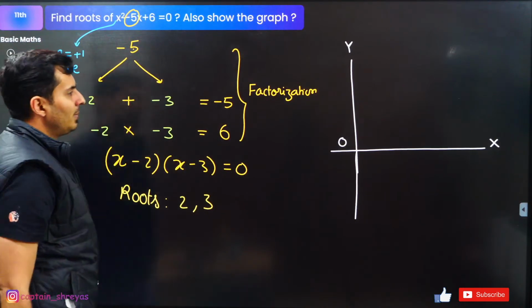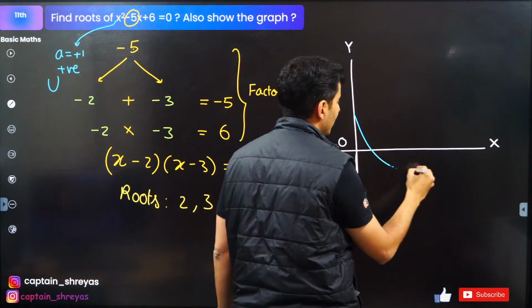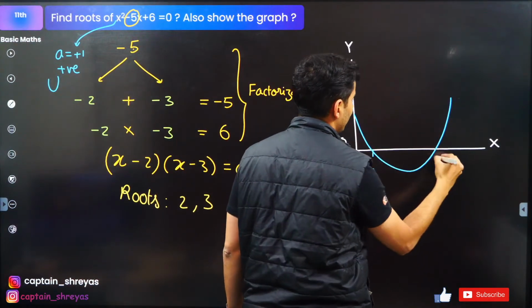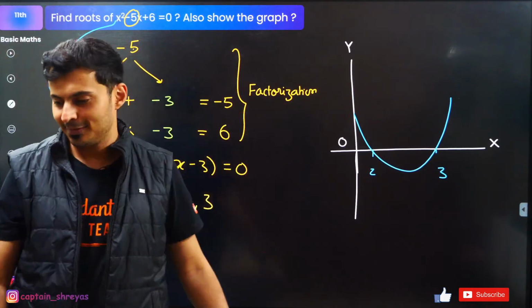So it should be U-shaped. So yes, the graph will be U-shaped. It will cut at 2 and 3. So I think I should draw it like this. So this is 2 and let's say this is 3. That's it. I've not drawn it to scale, but understand it.